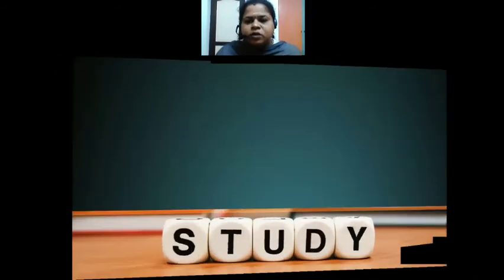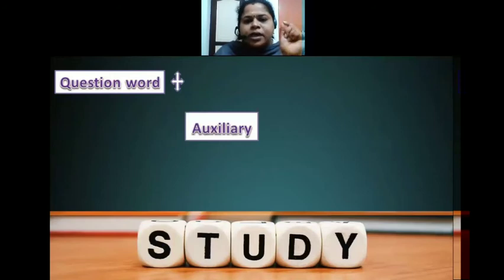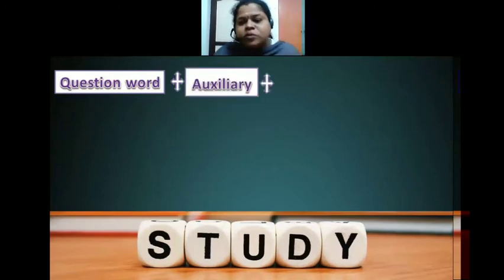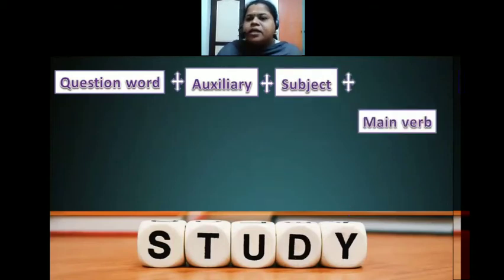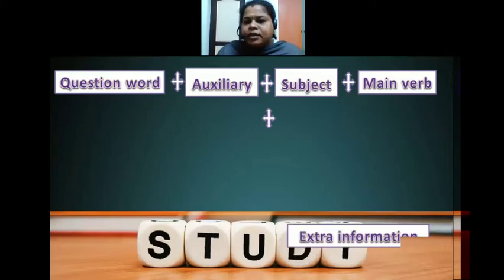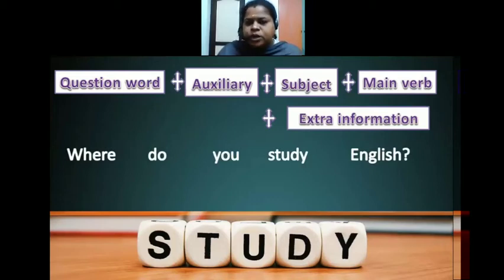You have another structure. You can start your question with a question word, then the next one should be an auxiliary verb, then a subject, then a verb, and the last one should be extra information. For example, where do you study English? Where is a question word, do is an auxiliary verb, then the subject you, then the verb study, then the information English. Where do you study English?